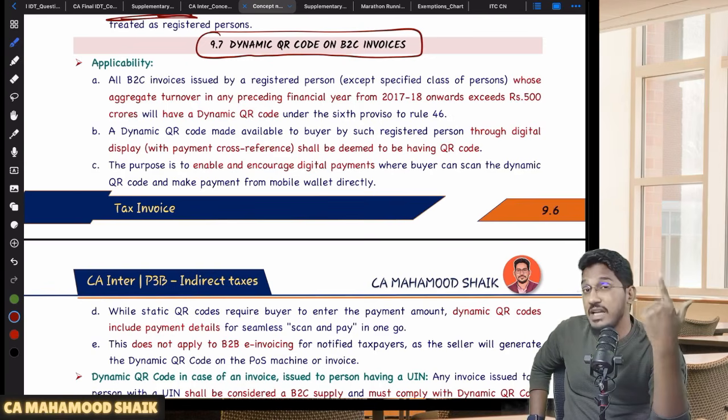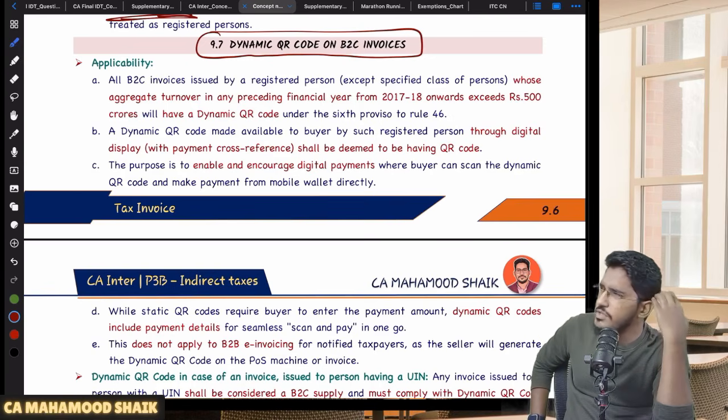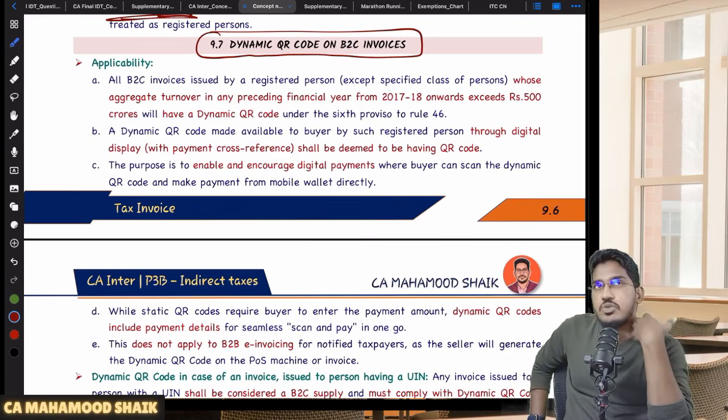There will be something called a dynamic QR code. What is a dynamic QR code? It will be changing. This is something which you might have experienced already when you went to DMart. When you went to DMart or any supermarket, you do the shopping and you want to make the payment using the QR code. You want to make a UPI payment at the counter.